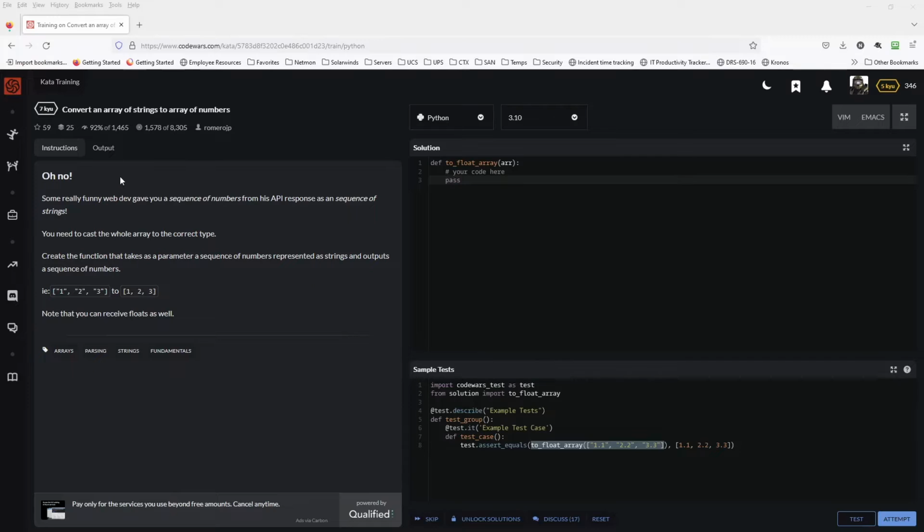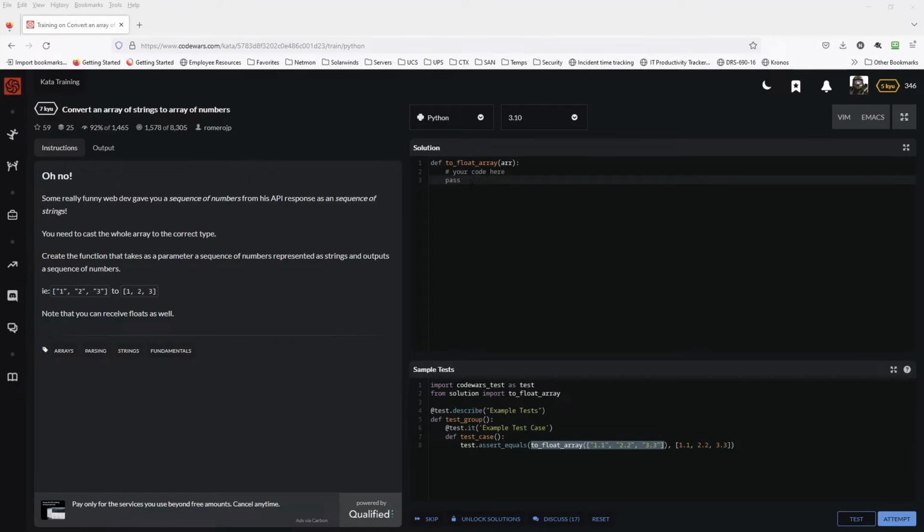It says here, oh no, some really funny web dev gave your sequence of numbers from his API response as a sequence of strings. You need to cast the whole array to the correct type. Create the function that takes as a parameter a sequence of numbers represented as strings and outputs a sequence of numbers. Okay, so basically we just get strings in. We got to take that and convert them all to ints and then spit that back out. So that should actually be really easy.